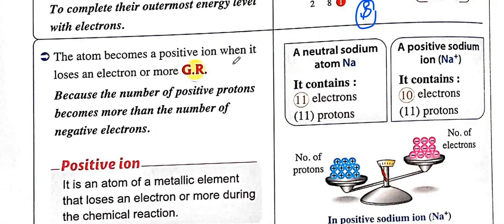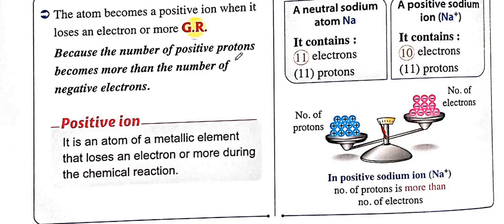So the atom becomes a positive ion when it loses an electron or more, because the number of positive protons is more than the number of negative electrons. So it will take the charge of the higher number. The higher number is protons, but the lower number is electrons.